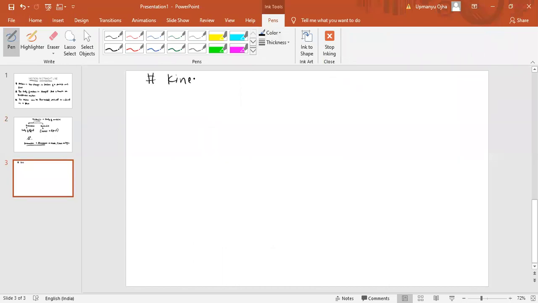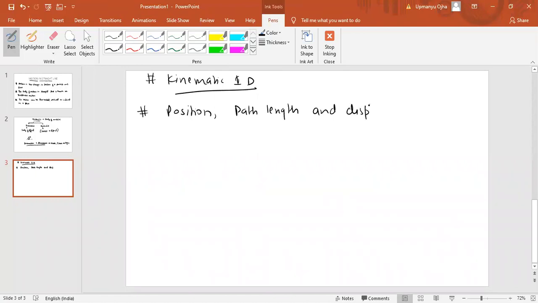Now in kinematics 1D, the first subtopic is position, path length, and displacement. So kinematics 1D is basically position, path length, and displacement. This is the topic.